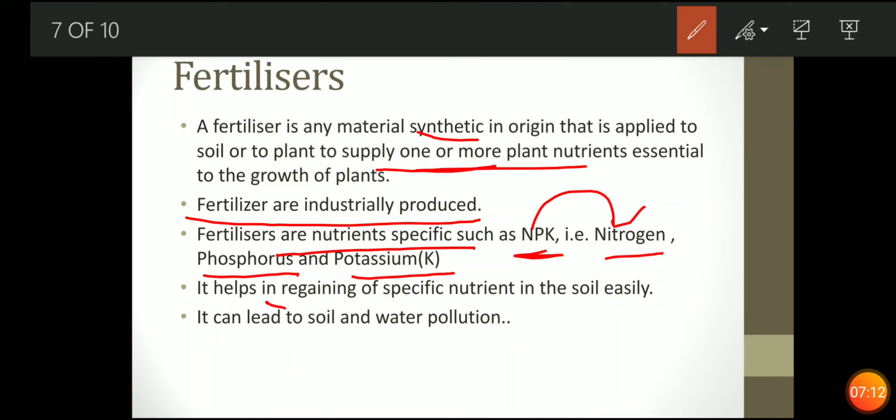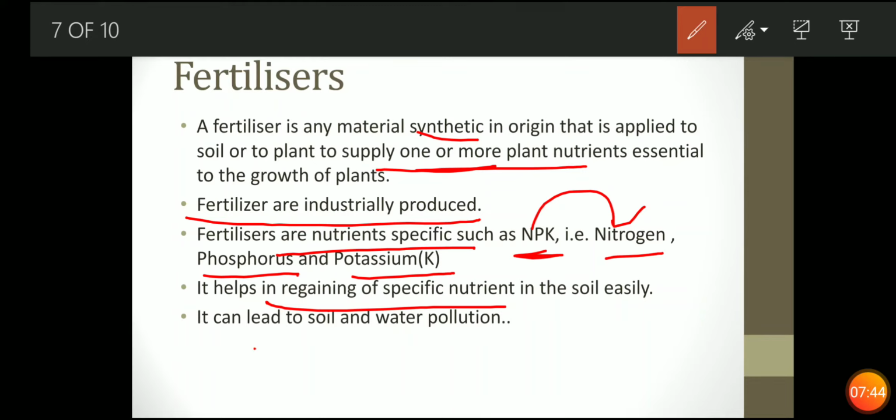Now it helps in regaining specific nutrients. Suppose your soil has a deficiency of nitrogen. Fine. So what you want is that the soil should be rich in nitrogen. So you will add the fertilizer of nitrogen. It will increase the content of nitrogen in the soil. But if you add manure over there, what will it do? It will increase all the nutrients, not specifically nitrogen. So fertilizers are nutrient specific, but manure is not nutrient specific.